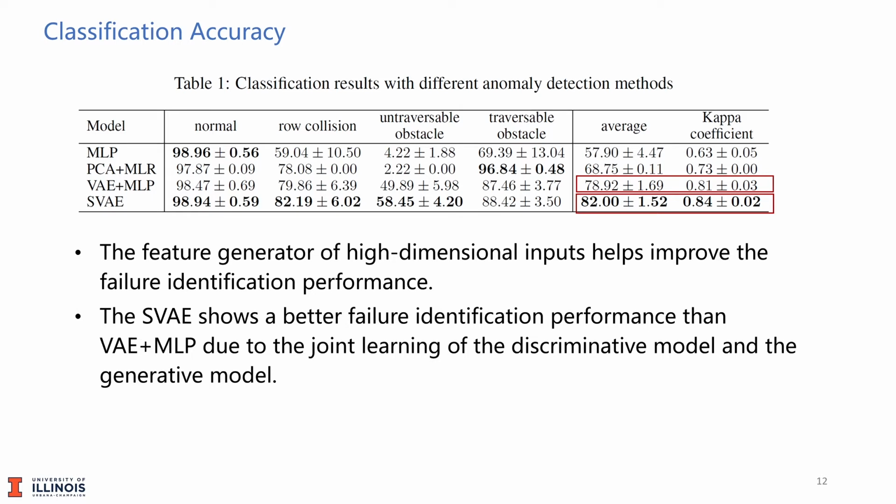Moreover, the SVAE shows a better failure identification performance than VAE plus MLP due to the joint learning of the discriminative model and the generative model. In VAE plus MLP, the latent variable z learns to be beneficial to the reconstruction task, but it is not necessarily helpful to the classification task. In the SVAE, however, the latent variable z learns to be beneficial to both tasks, and thus generates a better classification performance.